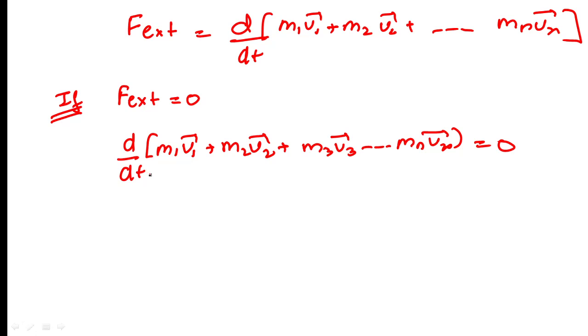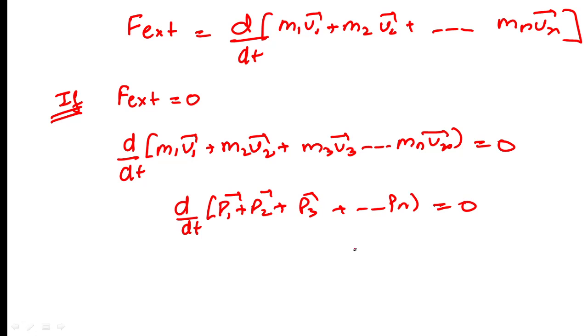So d upon dt of p1 plus p2 plus p3 plus up to pn, these are the momentum terms, is equal to 0, or we obtain p1 plus p2 plus p3 plus up to pn is constant.